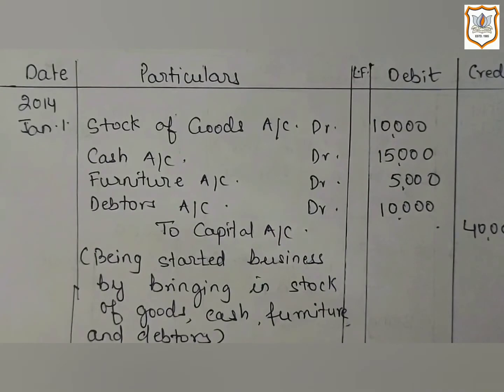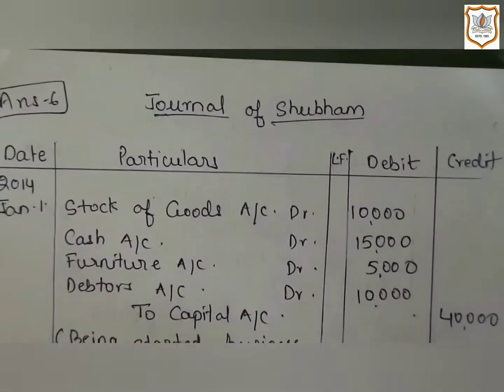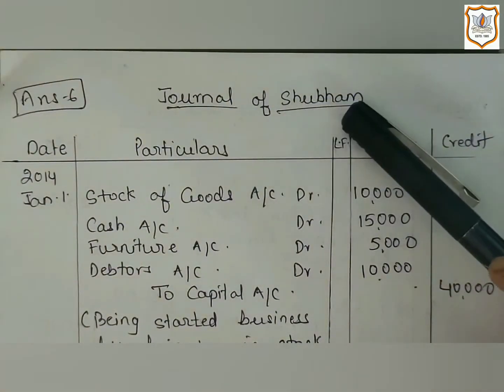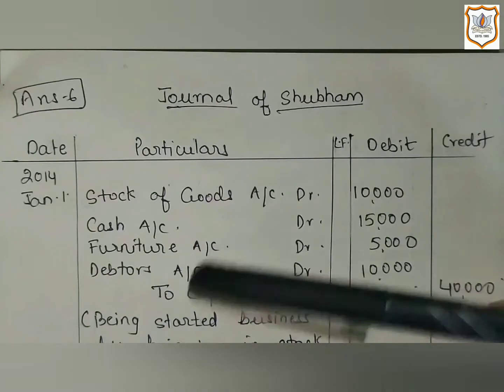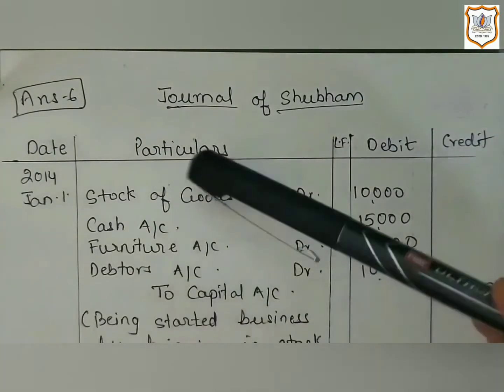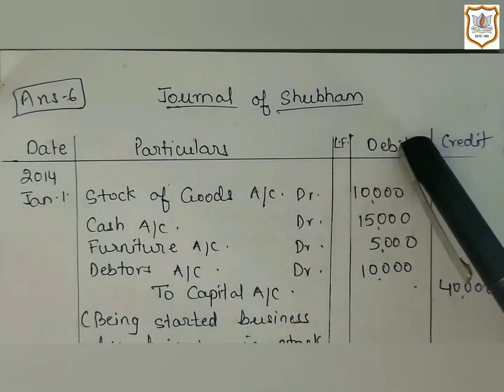What is a combined journal entry, or we can say compound journal entry, that we have studied in the previous video. So here first we will write the heading Journal of Shubham. Here you have to prepare 5 columns: date, particulars, LF, debit and credit.